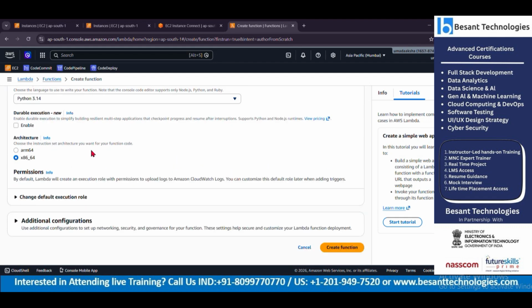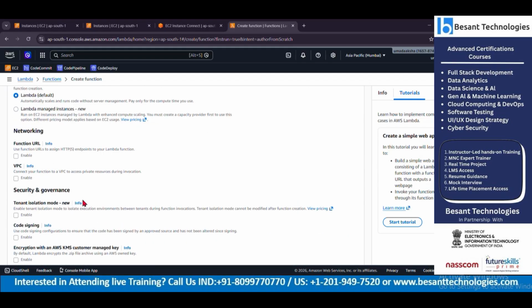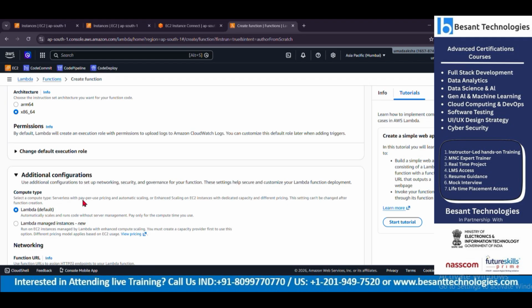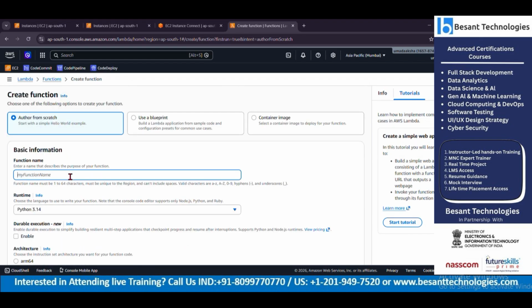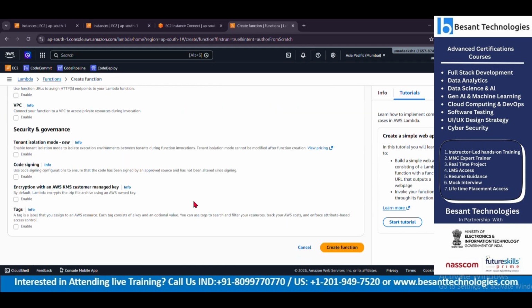I'll add in the details of whatever I want to, and let me create a function name. It's just a demo. If I create that, the Python-based function will be working.